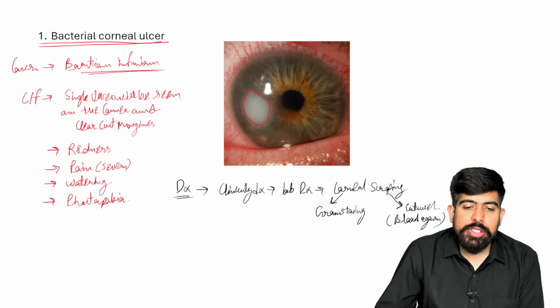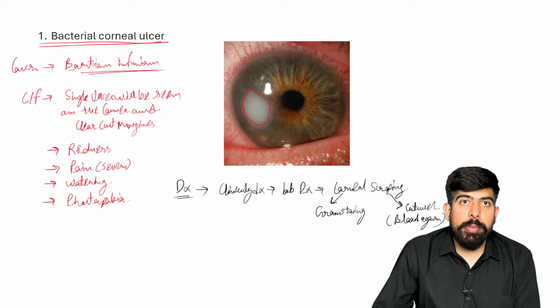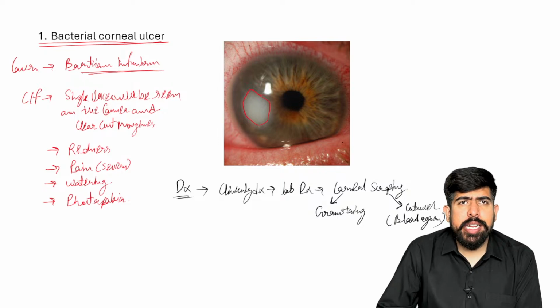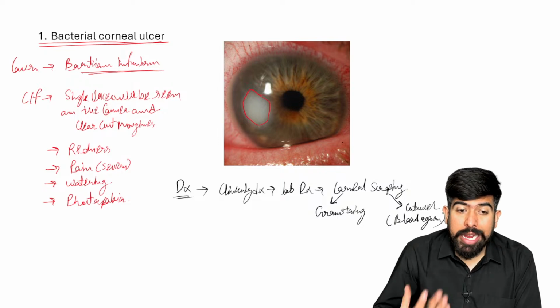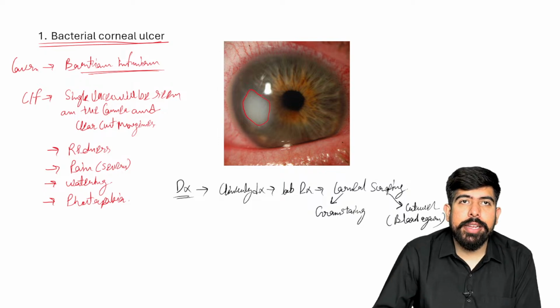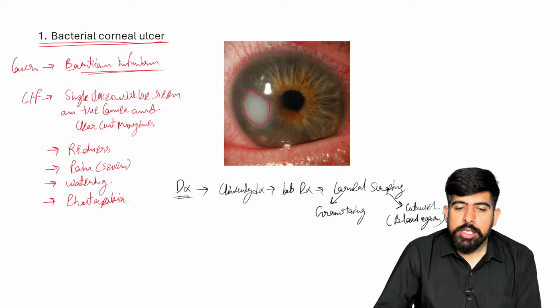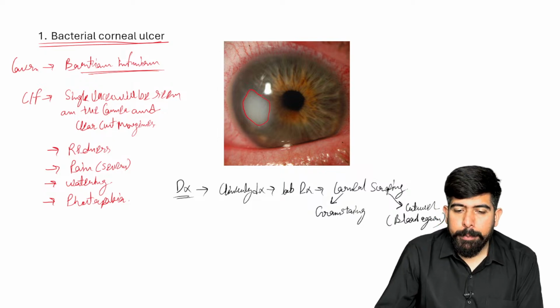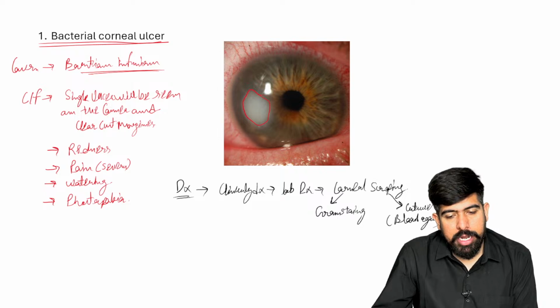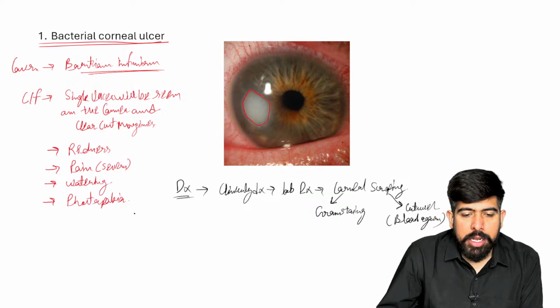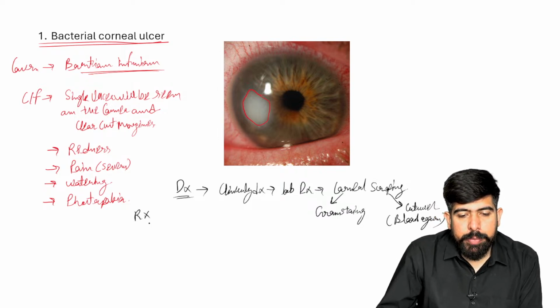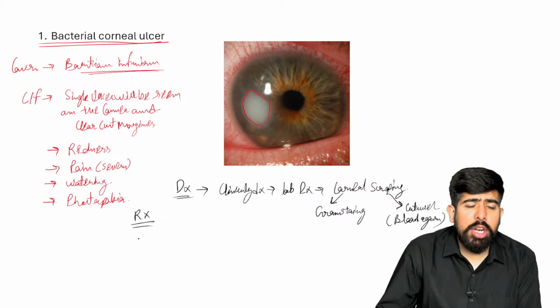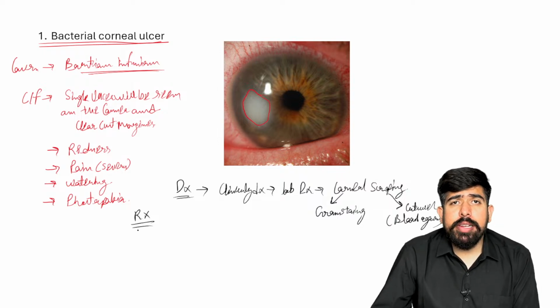After the gram staining, if I need more confirmation, we can do the culture and sensitivity test, especially if the patient keeps getting the ulcer again and again. So for that we have to do the culture over the blood agar. Now this is about your diagnosis part, but what should be the treatment part over here?